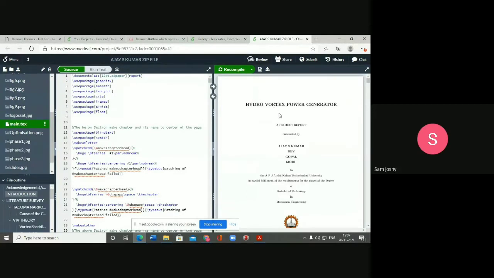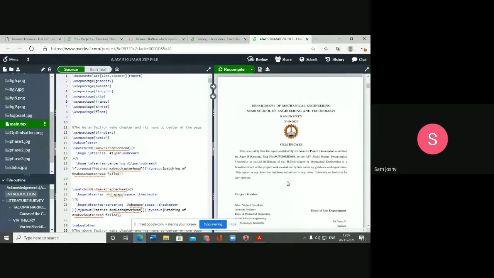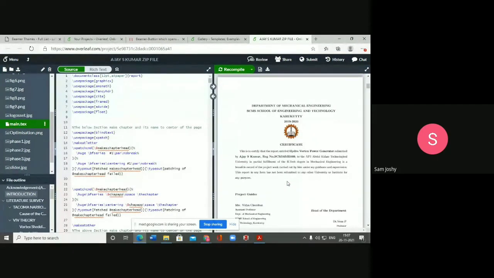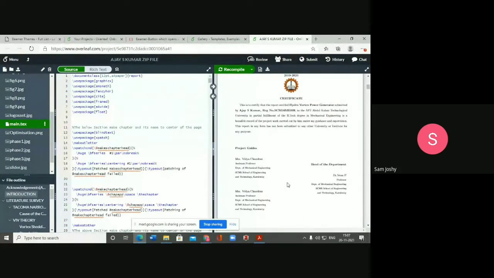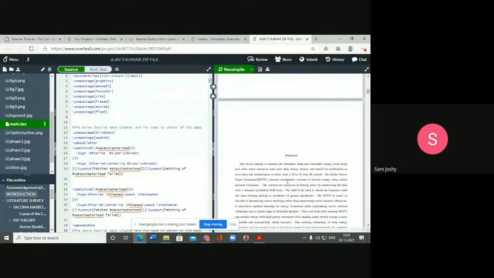Here we can see that on the right side, we have the logo put on here, followed by the declaration and all those things which are needed for a project report. So what is the advantage as a faculty? The faculty needs to concentrate on the content rather than the appearance. All those titles, all those fonts will be standardized. The students will have freedom to write what is in their mind, what are their research results, so they can focus more on the content. They need not adjust the margins, they need not adjust the typesetting, and they'll be getting a PDF document as the output.